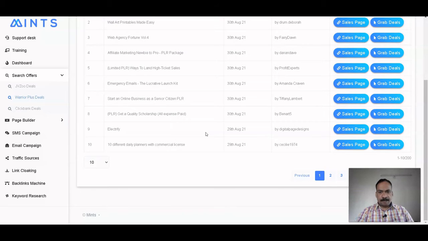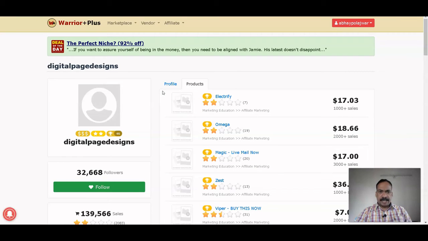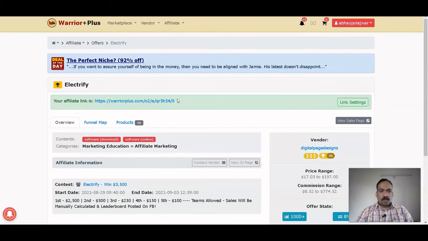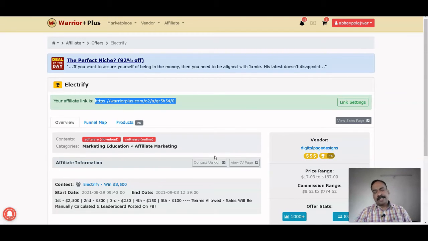So for example, if you want to promote this Electrify offer, you just simply click on grab the deal so that you can get the link of that product and promote it. From here you just simply copy this link and paste it into your campaign, so that whenever a buyer comes to your offer, you will get the commission.